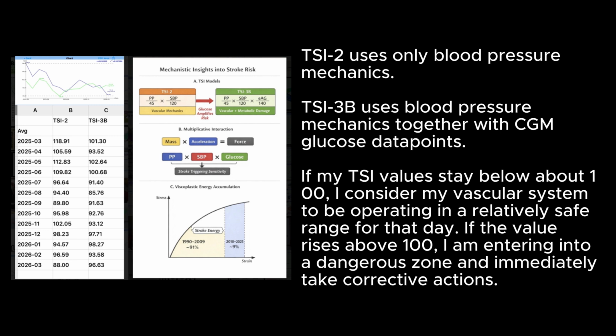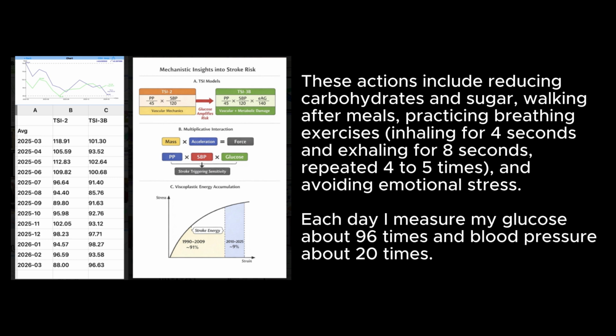If my TSI values stay below about 100, I consider my vascular system to be operating in a relatively safe range for that day. If the value rises above 100, I am entering a dangerous zone and immediately take corrective actions. These actions include reducing carbohydrates and sugar, walking after meals, practicing breathing exercises, inhaling for 4 seconds and exhaling for 8 seconds, repeated 4 to 5 times, and avoiding emotional stress.